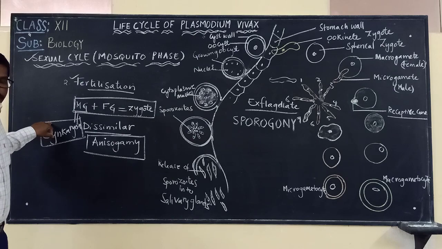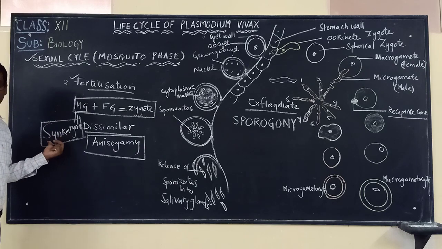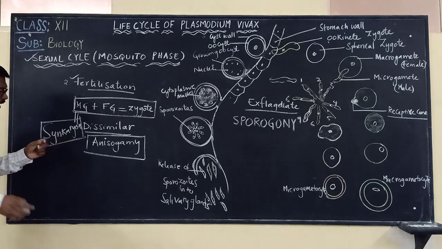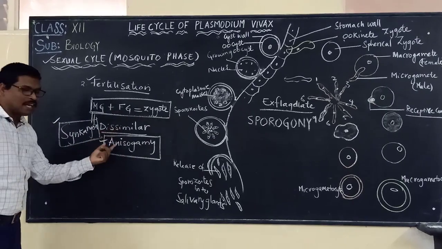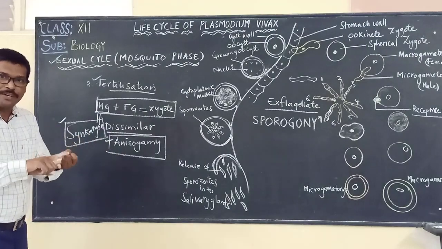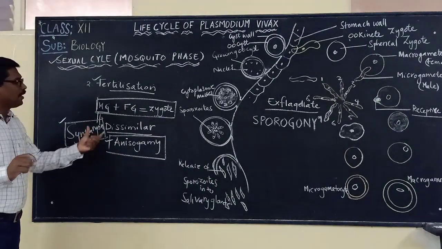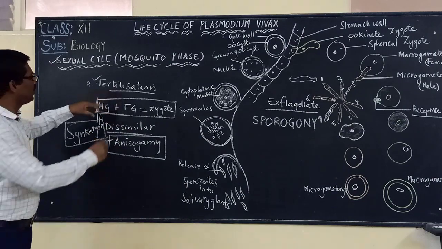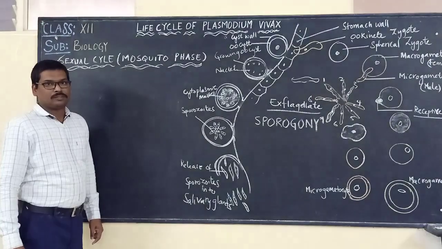Synkaryon means the fusion of pronucleus and cytoplasm. So here 2 points we have to remember: the gametes are dissimilar, anisogamy, and the fusion of pronucleus and cytoplasm, synkaryon. These are the points we should keep in mind when we talk about fertilization.